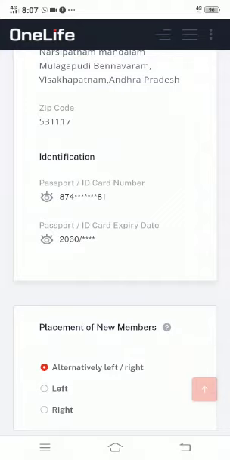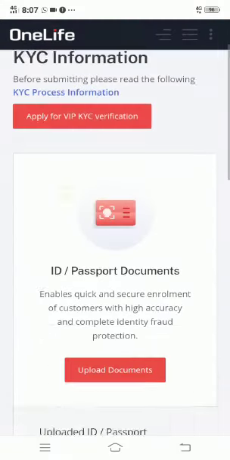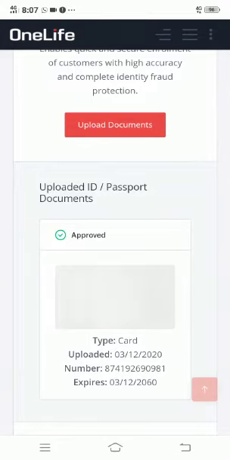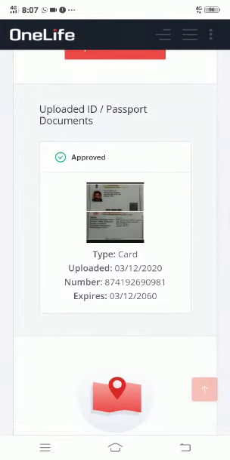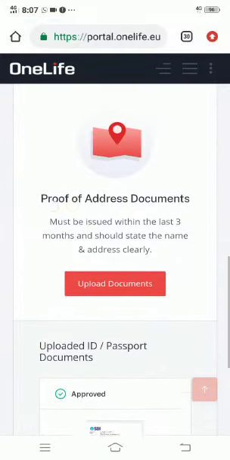After checking that all these details are successfully filled by you, then you have to go for KYC. The KYC was approved here. Yeah, it was successfully approved by the company.